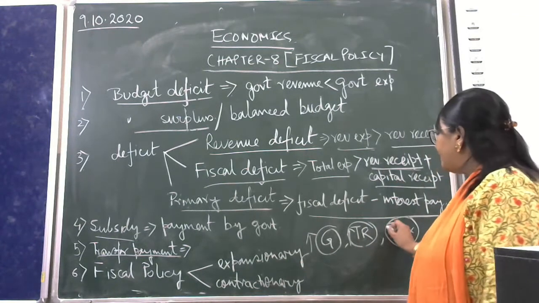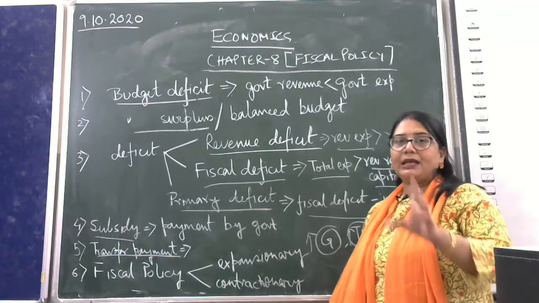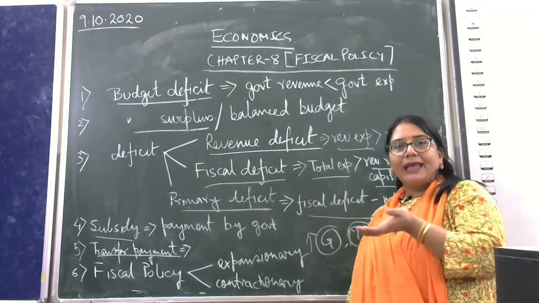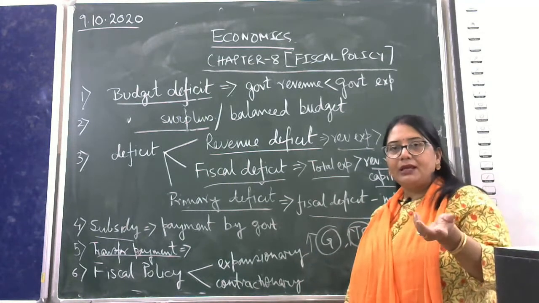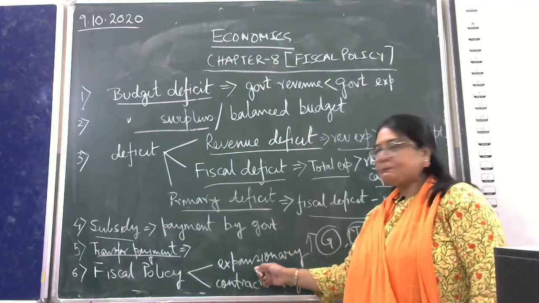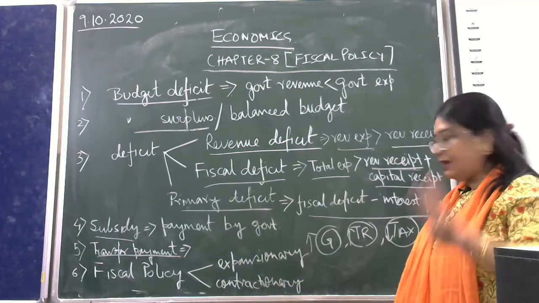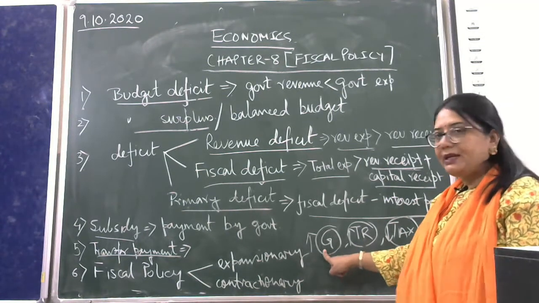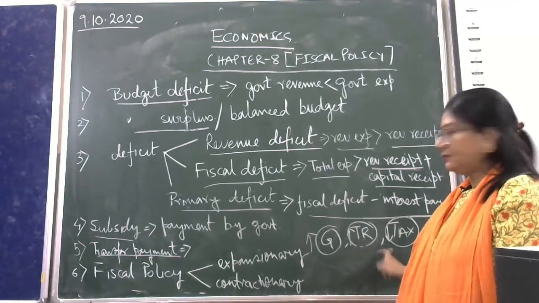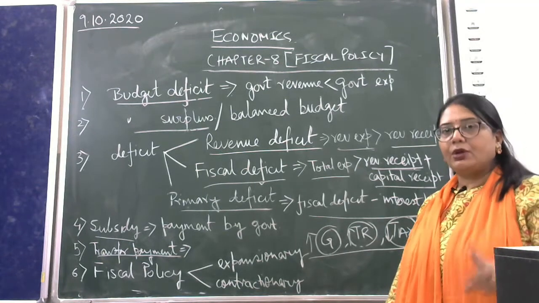Or if the government reduces tax, then also we will get more money from my income. If I have to pay less tax, the income in my hand will increase. I can spend money, so income and employment increase, so it is expansionary. That is why expansionary fiscal policies are three: increase in government expenditure, increase in transfer payments, and a reduction in tax. Remember, these three are expansionary fiscal policy.